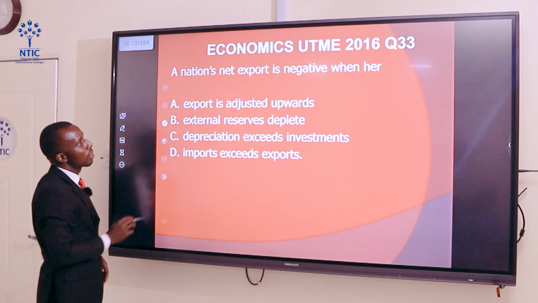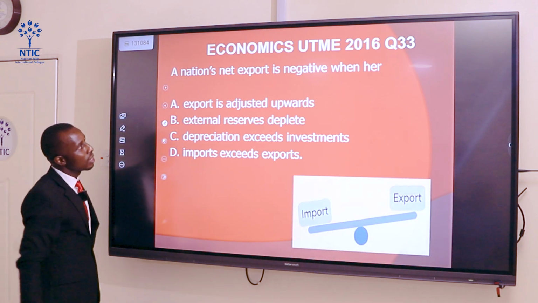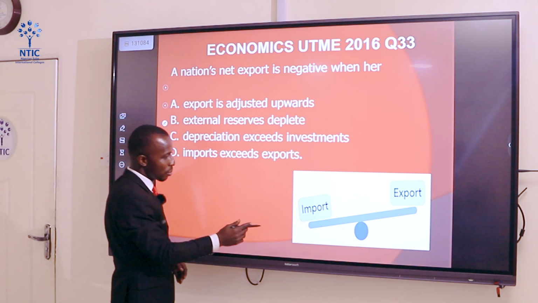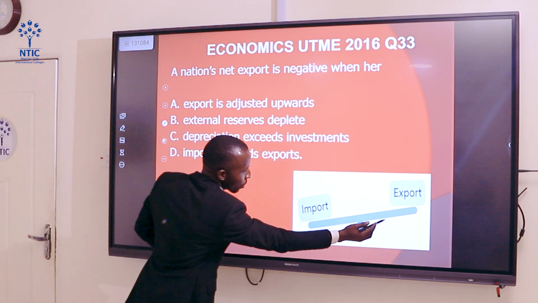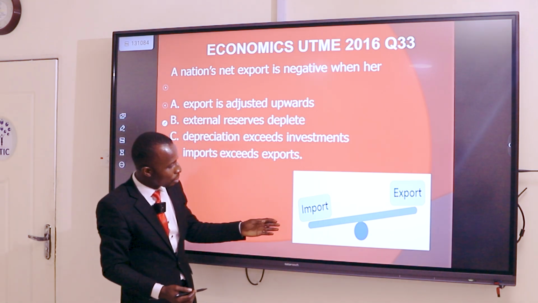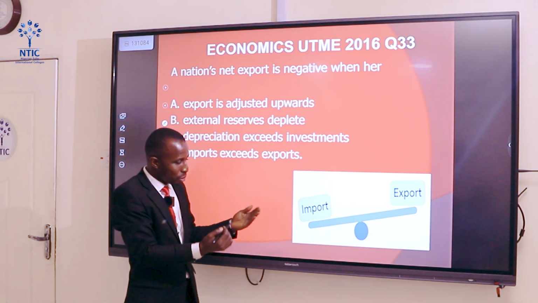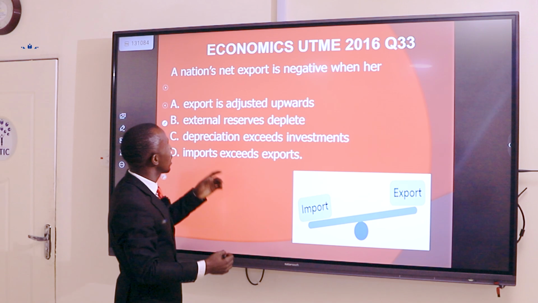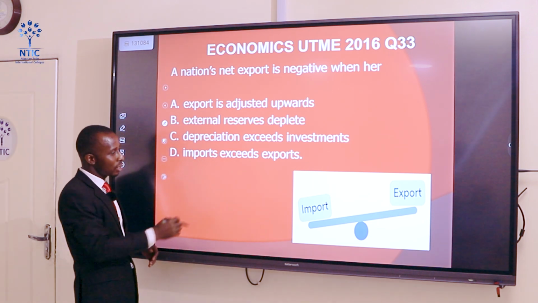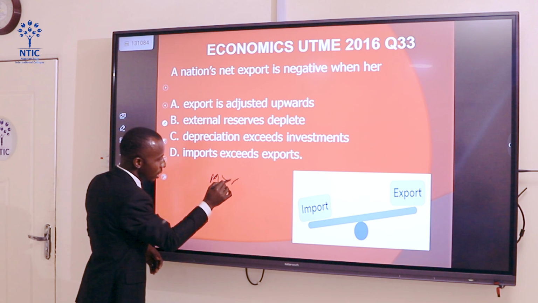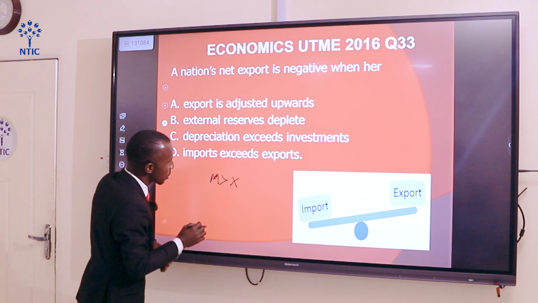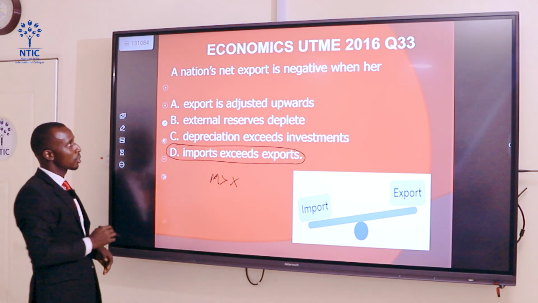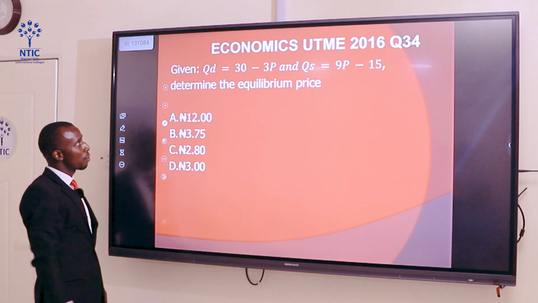Let's take question 33. A nation's net export is negative when dash. When you look at this diagram, you can see the import on this side and the export on this side. If you look at it very well, the import is carrying a lot of load, which will determine the direction of export. In that case, when a country has a negative net export, the import is greater than export. Import is the M, while export is X. That will take us to answer, which is D. Imports exceed export.